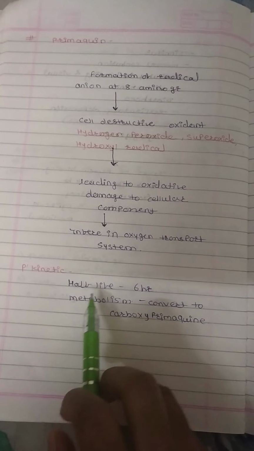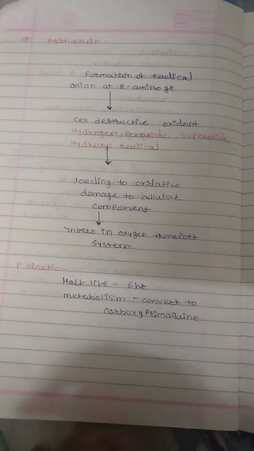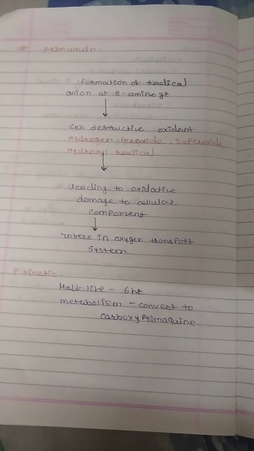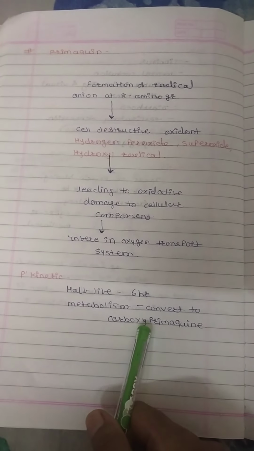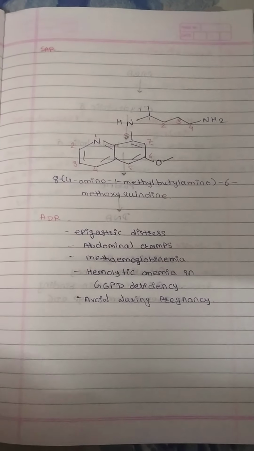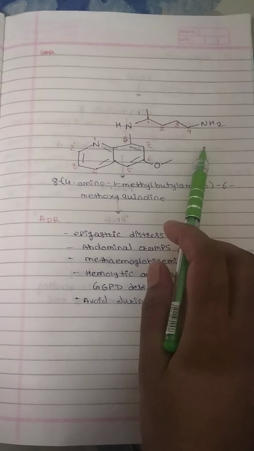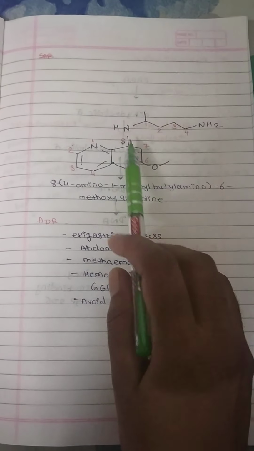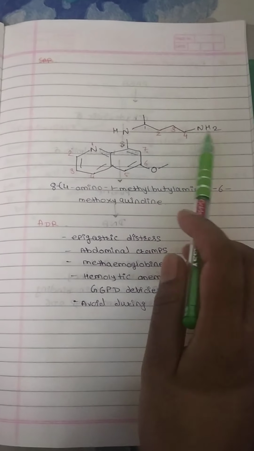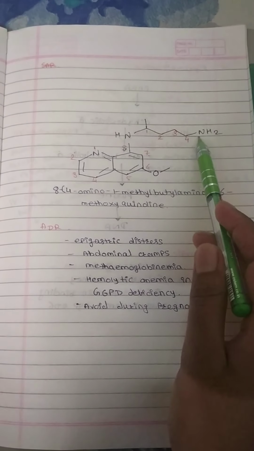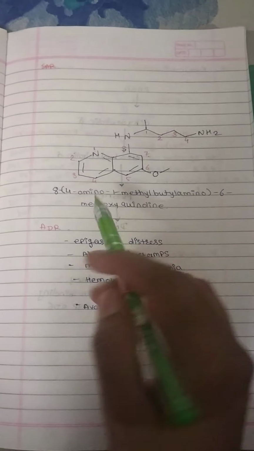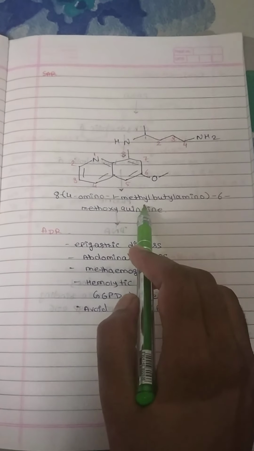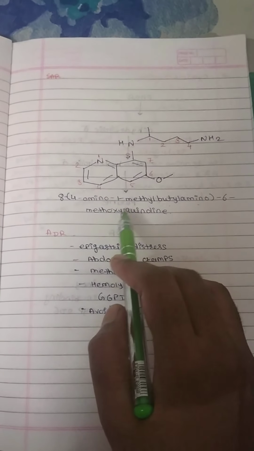Next is the pharmacokinetics. Half-life is 6 hours. In metabolism, it is converted to carboxyprimaquine, which is the active metabolite. This is the structure of primaquine. It contains a methoxy group at the 6th position and at the 8th position a 1,4-diamino group. The IUPAC name is 8-(4-amino-1-methylbutylamino)-6-methoxyquinoline.